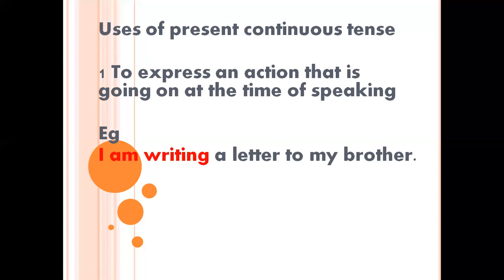No, right? To avoid this confusion, we are learning simple present tense and present continuous. Present continuous tense means it's actually happening right now. There's no doubt in that. I am writing a letter to my brother. That means at the time of speaking, I'm writing that.